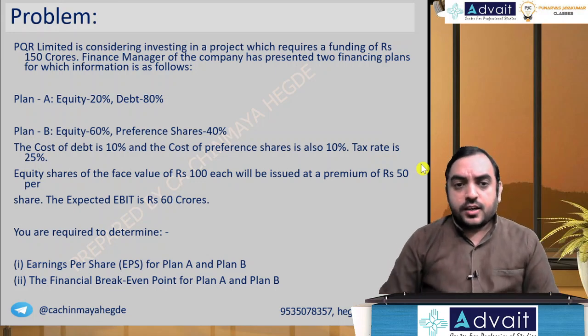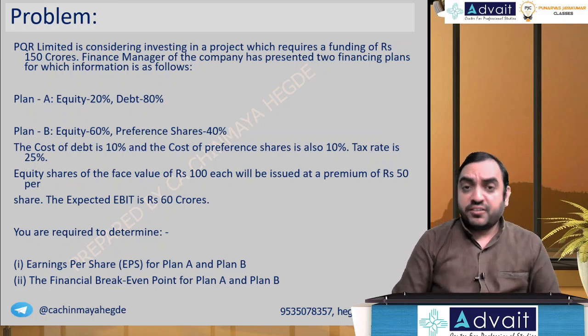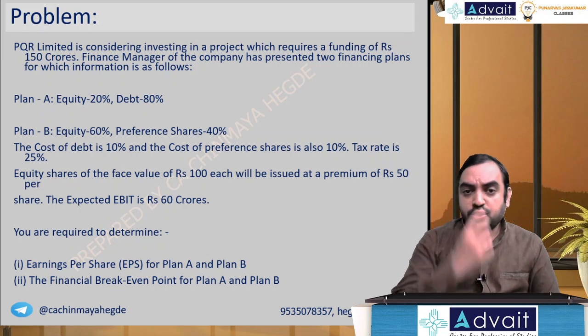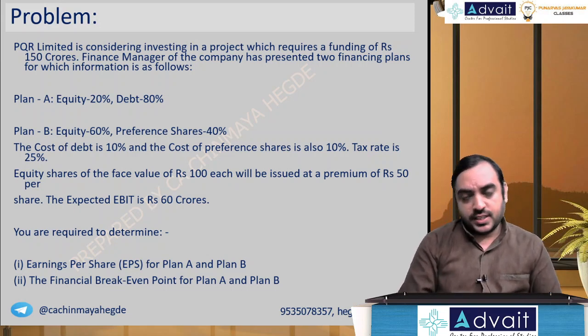Okay. Moving on. This one problem was left out. Let's do this one. PQR Limited is considering investing in a project which requires funding of rupees 150 crores. Finance manager of the company has presented two financial plans for which information is as follows. Plan A, equity debt. Plan B, equity preference shares.